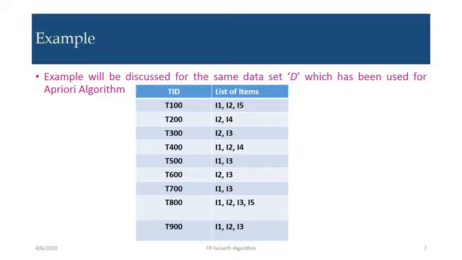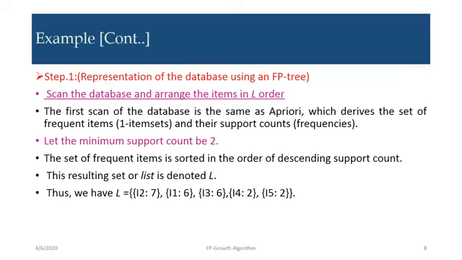Now, in the later slides, we will discuss how we can utilize this particular dataset to construct the frequent pattern. Step 1. Representation of the database using an FP tree. Now, we scan the database and arrange the items in L order. This is step 1 where we can represent the dataset.